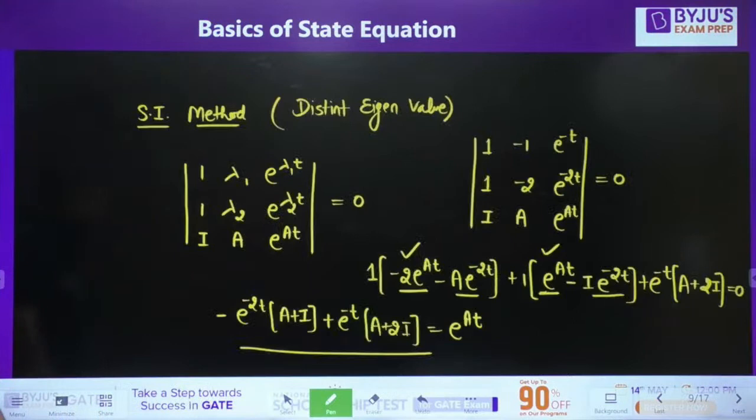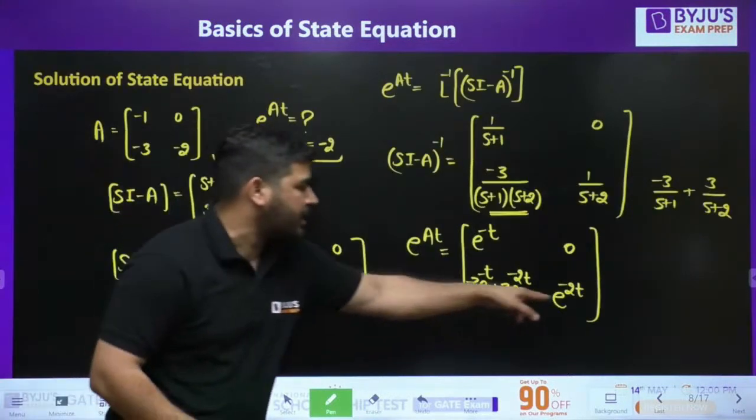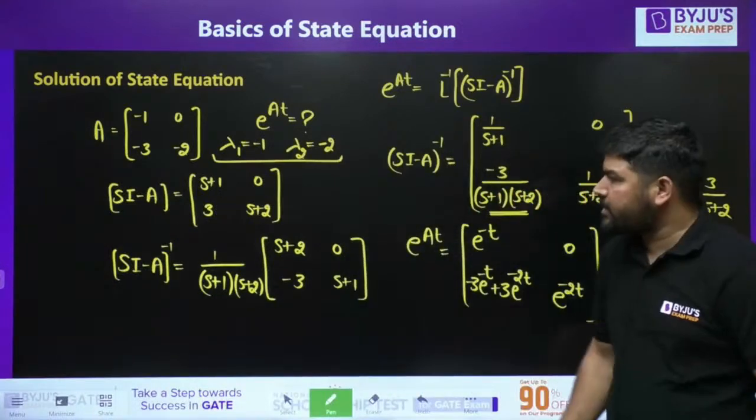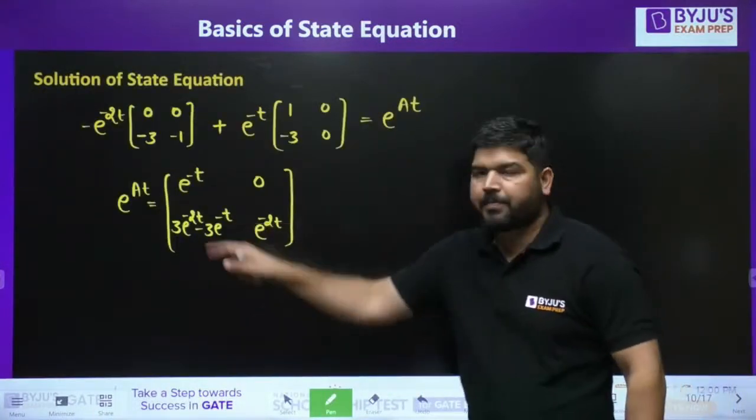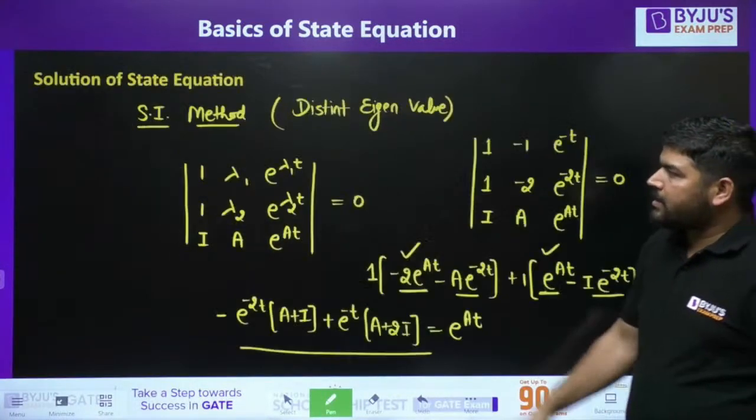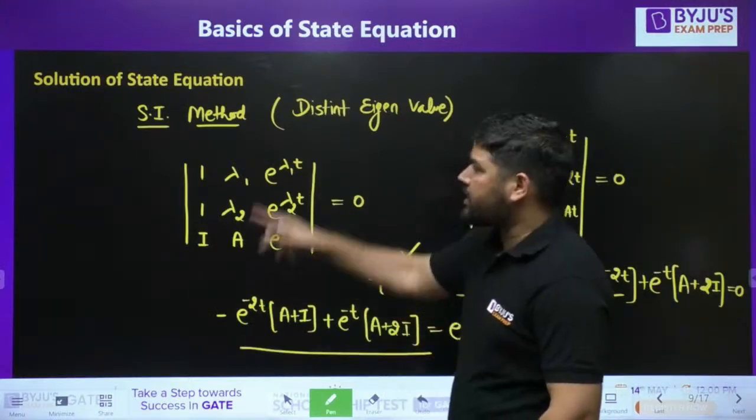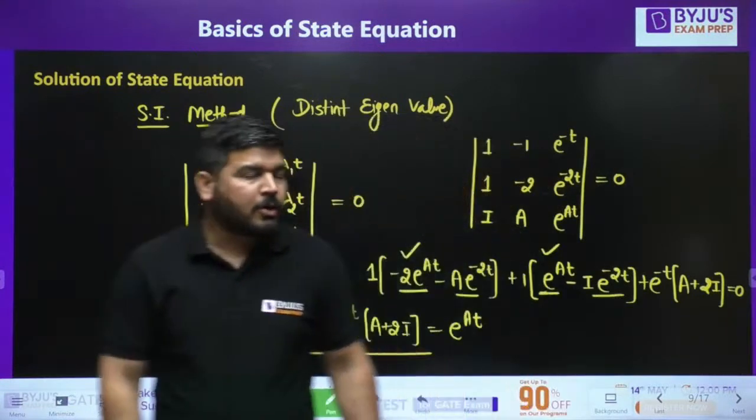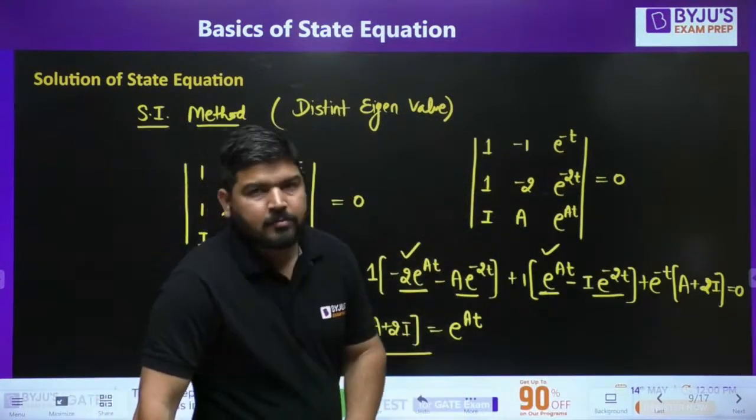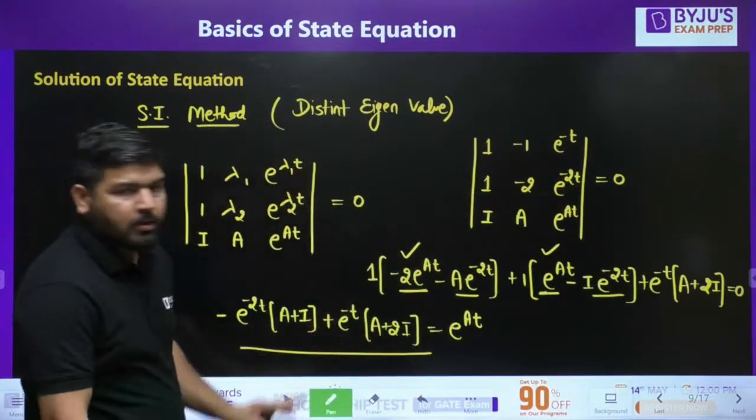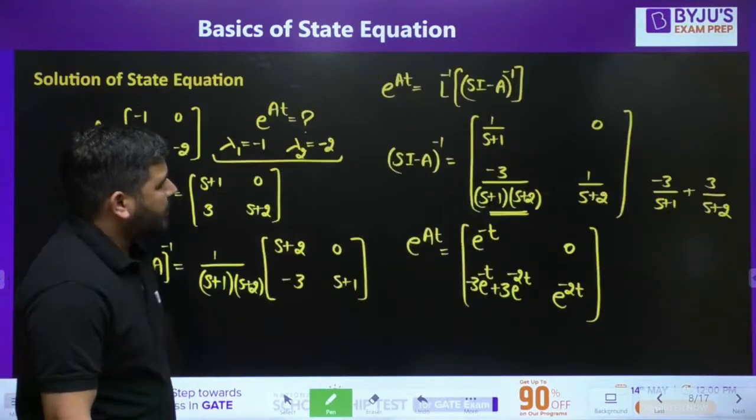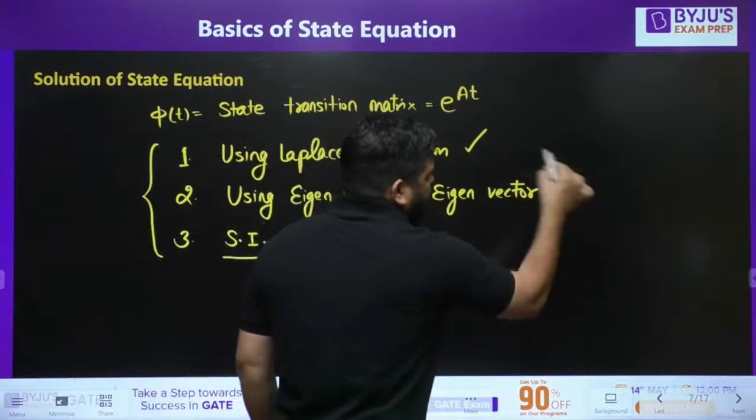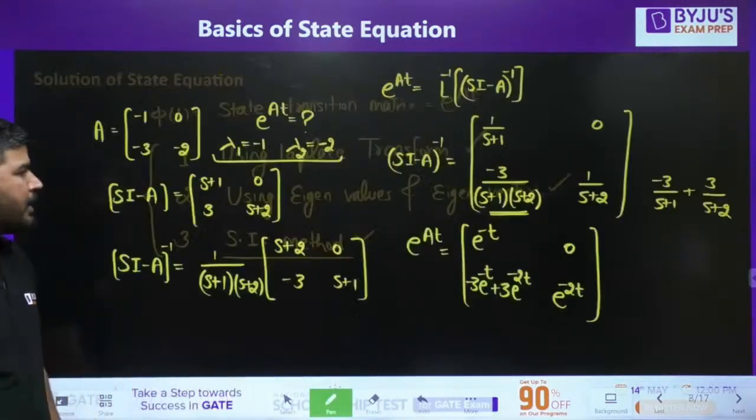Previously also, when you used Laplace, you got the same answer, and from this method also you are getting the same answer. So you can apply the Sylvester interpolation method or the Laplace transform method. Both are easy, and using both methods you can solve. Now there is one more method to find e to the power at using eigenvalues and eigenvectors. Let's try to do it.